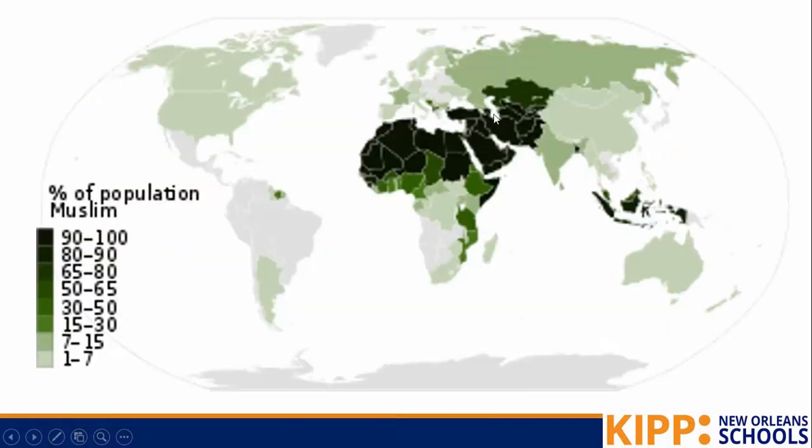If we were to look at a map of Islam today, we see that most of Islam is located in here, the North Africa and the Middle East. So Islam spread very, very rapidly through peaceful and violent ways, and we find it mostly in the Middle East and in North Africa today.